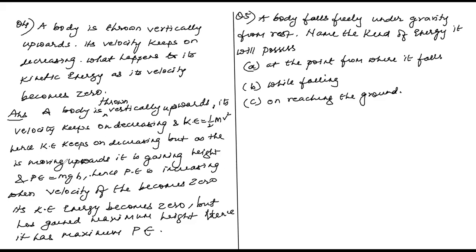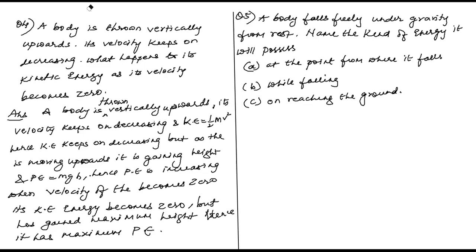But as the body is moving upwards, it's gaining height, and potential energy equals mgh. Mg is constant, and h is increasing. That is what it means, gaining height. Hence, potential energy is increasing. When velocity of the body becomes zero, its kinetic energy becomes zero, but it has gained maximum height. Hence, it has maximum potential energy. Got it? Now, we go to the next question, children.